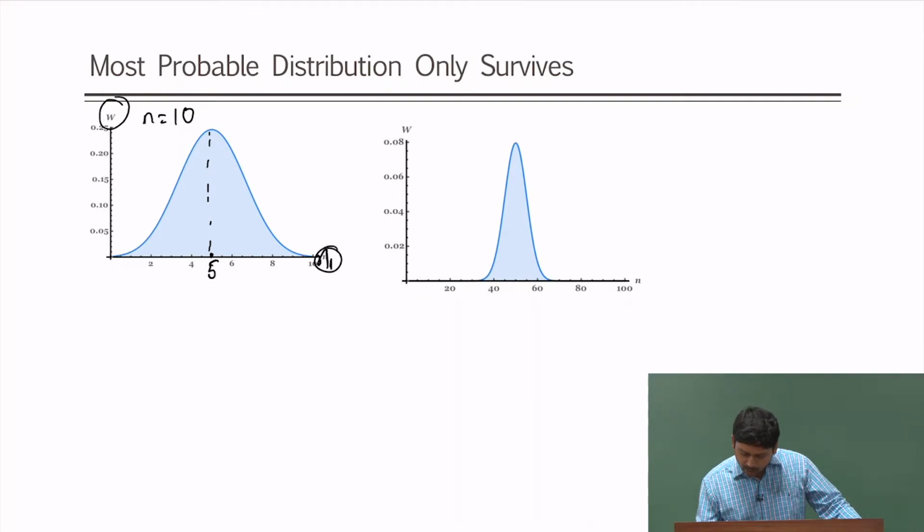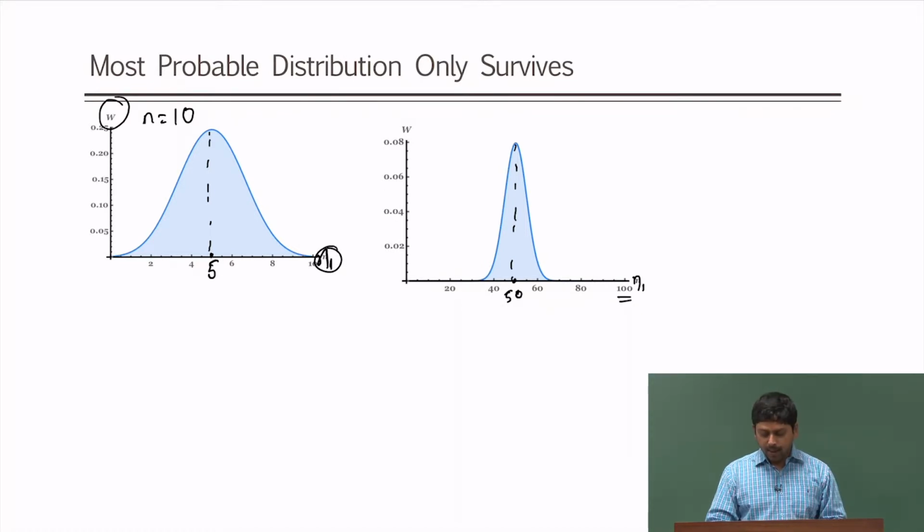Now, I am plotting 100 particles, and you see the peak is at 50. Again, the peak is in the middle, but somehow the distribution has become narrower, is it not? Now, with respect to what has it become narrower? With respect to the percentage deviation. So, if you call that as half, then with respect to its half, it has narrowed down.